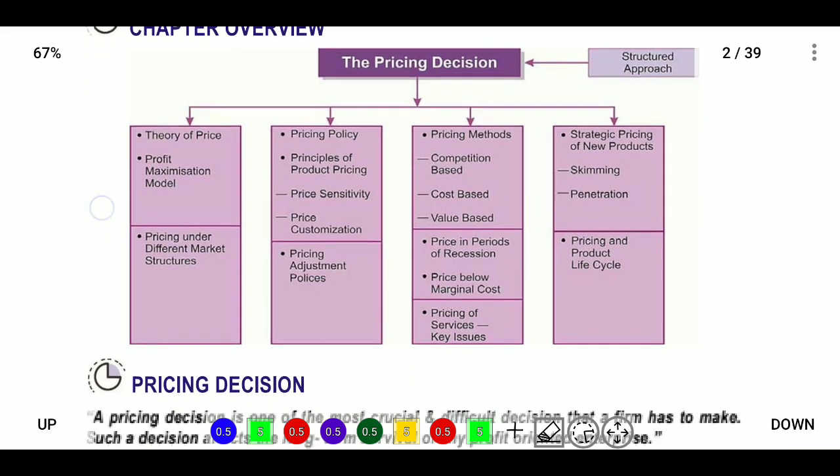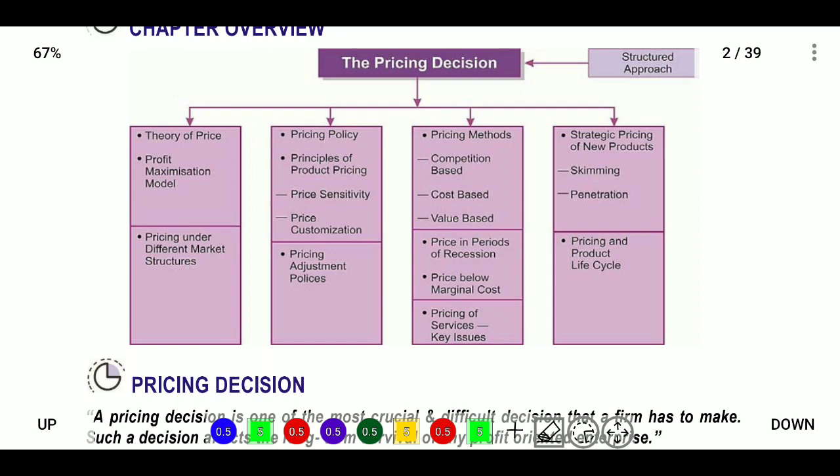Pricing decision is a structured approach. Here: theory of price maximization model, price under different market structures, and pricing policy, principles of product pricing, price sensitivity, price customization, price adjustment policies. In case of pricing methods: competition based, cost based, value based.